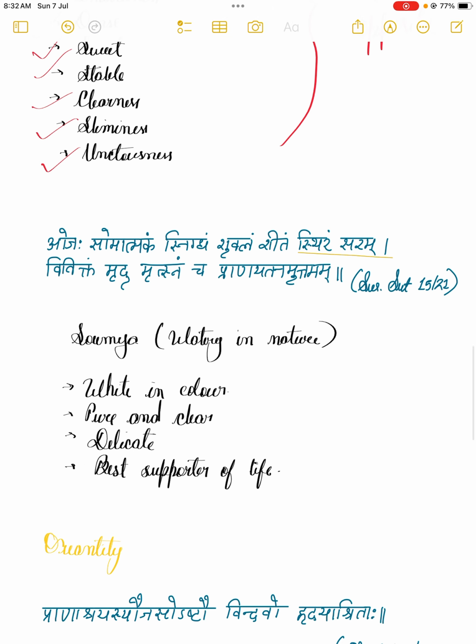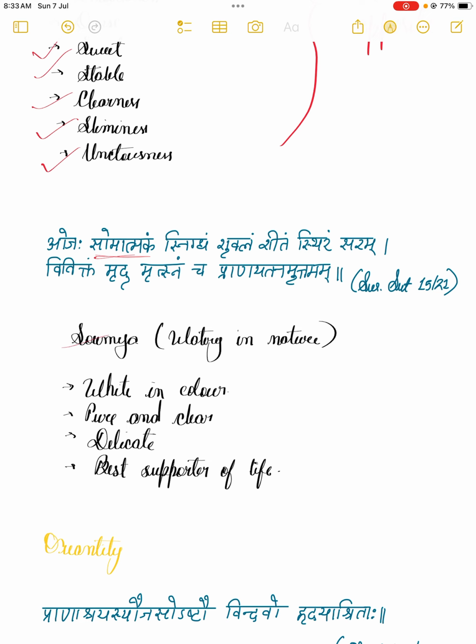Next, Acharya Sushruta in Sutrasthan has given his opinion that Ojha somatmakam snigdhang shuklang shitang sthirang saram viviktan mridu mritsnang cha pranayatanam uttamam. So actually Acharya Charak's and Sushruta's opinions almost match each other, but Sushruta has mentioned some additional differences, that is the Shom Atmakam. We have just studied that in Sushruta Sutrasthan, Acharya Sushruta considered Ojha to have the Somya Guna, or moon-like, or watery quality. It is watery in nature, Somya.